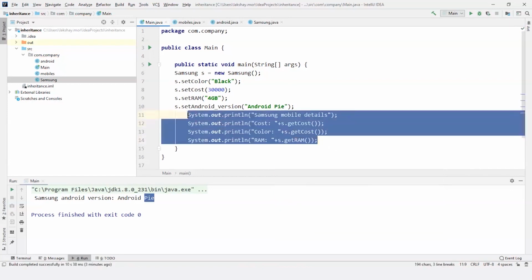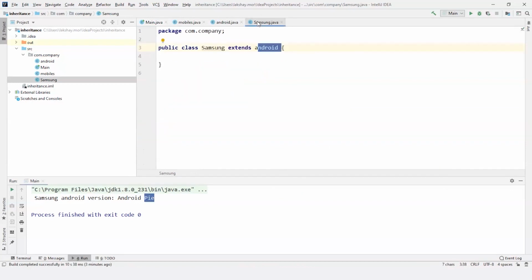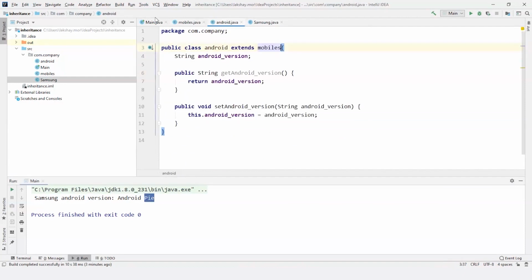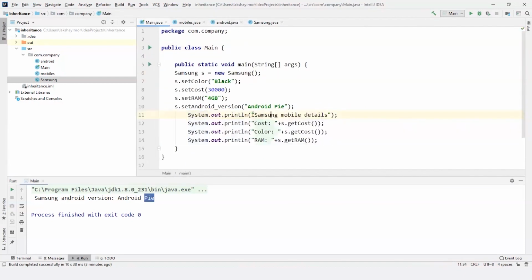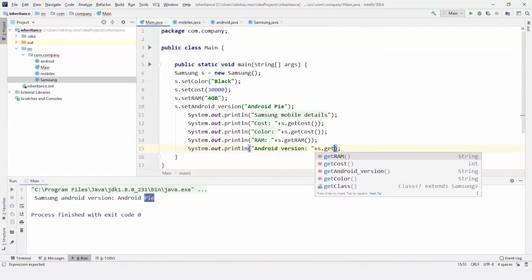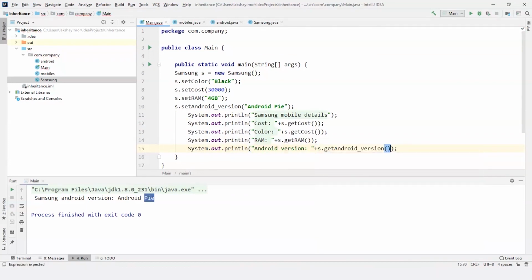So now you can see I have not declared any variable inside Samsung, but I inherited all the variables from here, Mobiles and Android. So all the variables from Mobiles are here, and as per Android, if I put Android version, S dot getAndroidVersion. So now if I execute it, I'll get all the values that I gave.